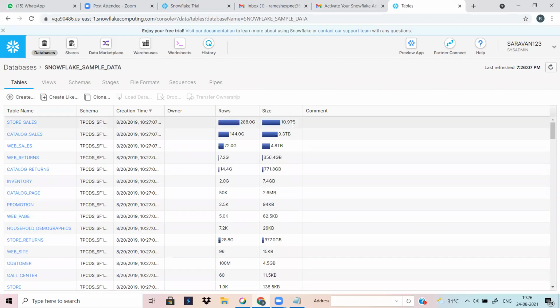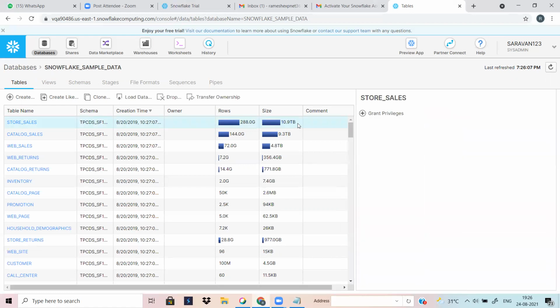Basically, you can store a maximum size of 10.9 TB of data. The store sales is one of the tables, and the maximum size is 10.9 TB. So you can store a massive amount of data. It's not a normal RDBMS. You can store massive amounts of data and analyze it. You can also see the schema, when it was created, owner details, rows, size and comment.